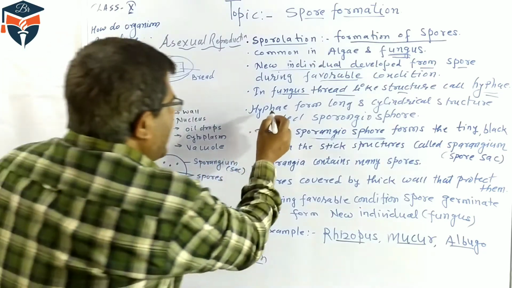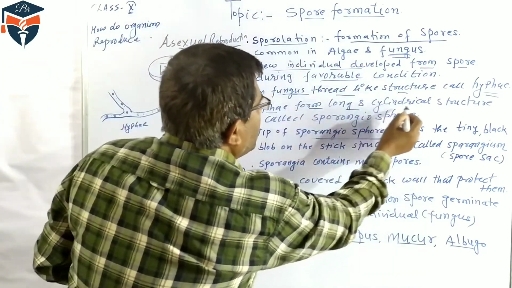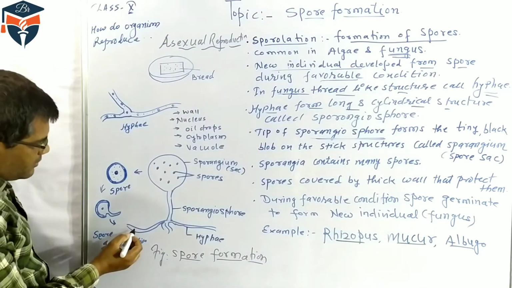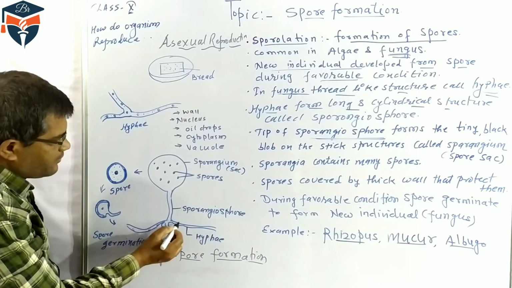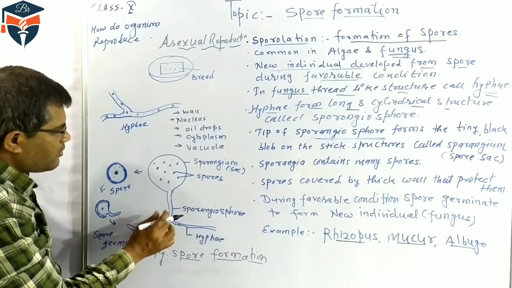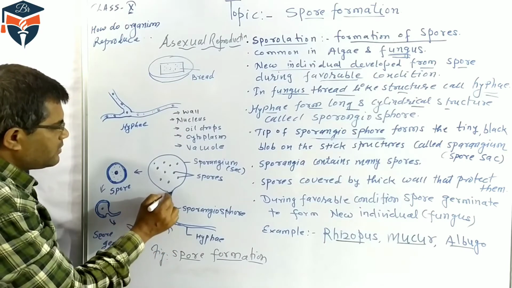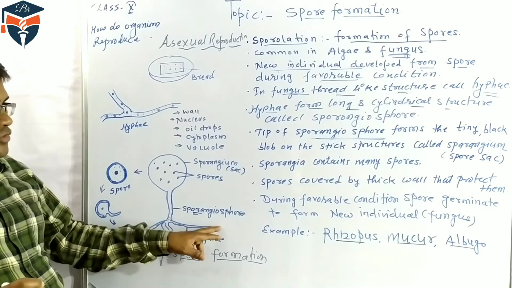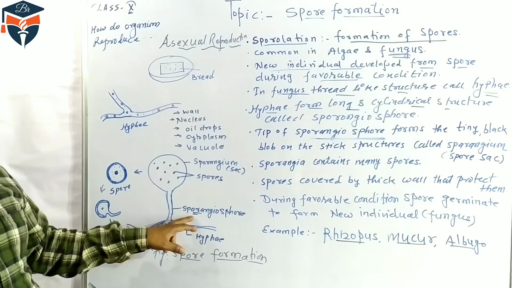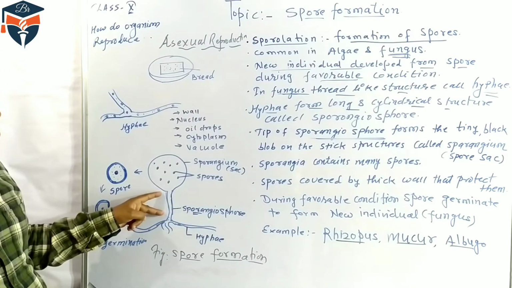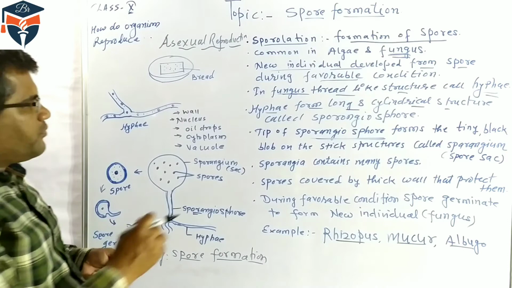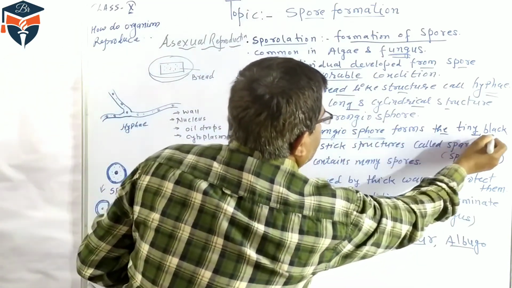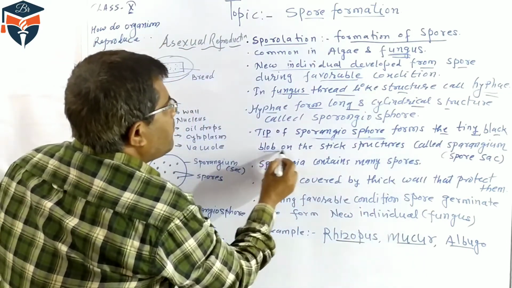Now this hyphae forms a long and cylindrical structure. Here you can see the structure of hyphae, which forms this long and cylindrical structure. This long cylindrical structure is called the sporangiophore. It is a stalk-like structure, and on the tip of it a tiny black blob on a stick is formed.